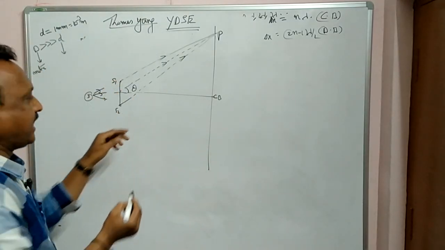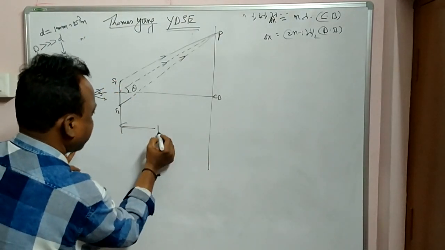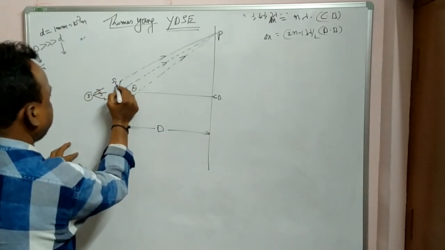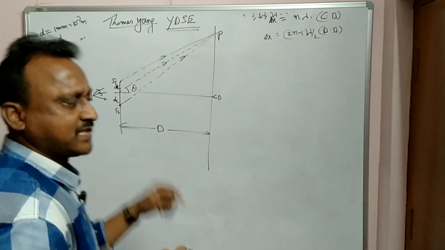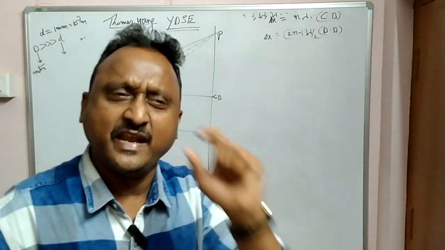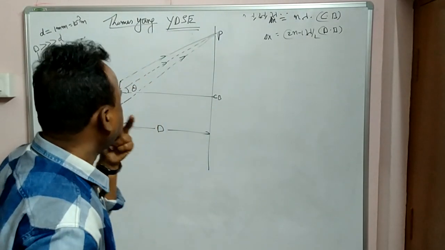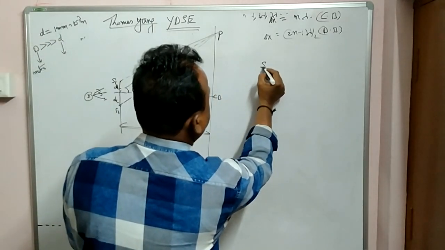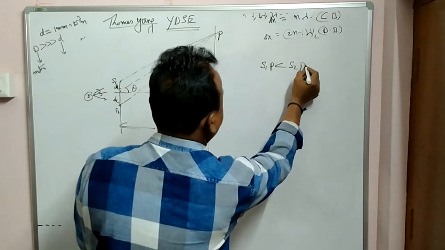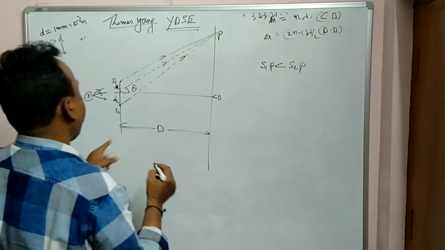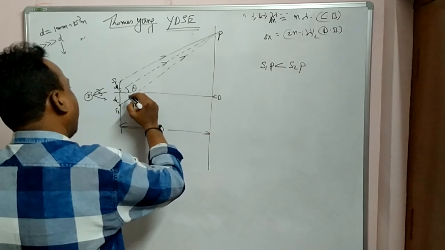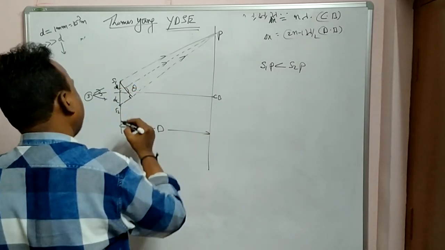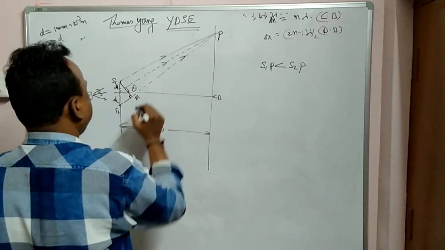Now if you observe carefully, same thing, the distance between screen, D, is very much greater than this d, and this is d by 2. Please make a note, distance between slits is very less compared to capital D. Okay. Now you observe carefully. Now from geometry, if you observe, S1p is less than S2p. So there is some path reference. How to get that path reference? I will do one thing. I will drop a perpendicular on this line. I will name it as some M.